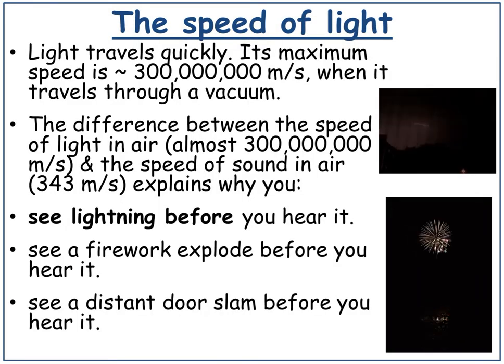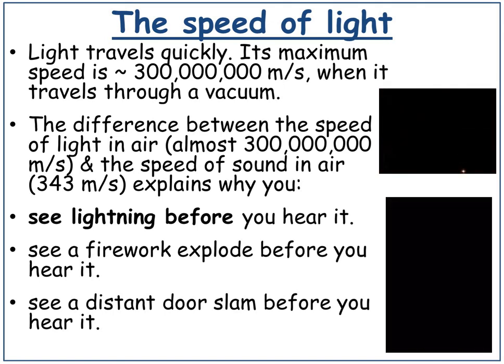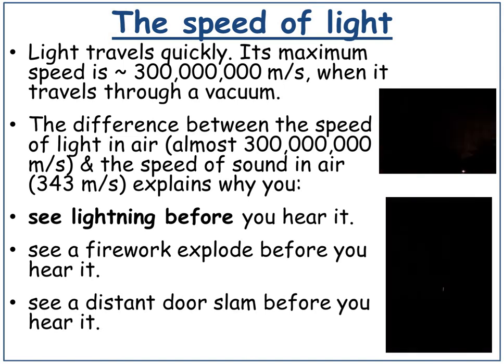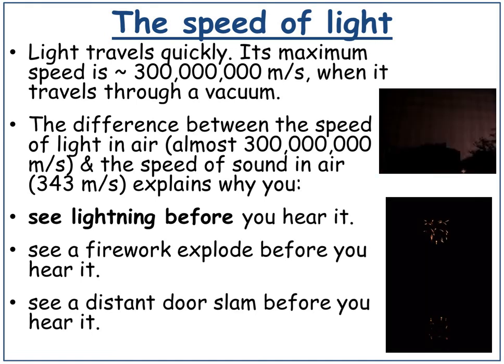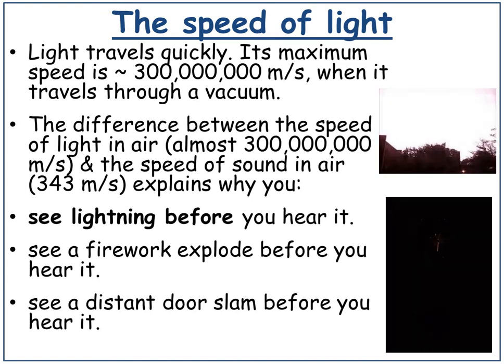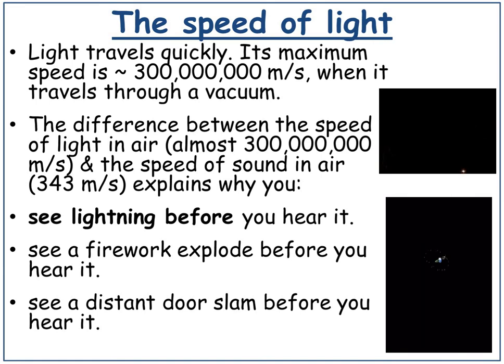The speed of light. Light travels quickly. Its maximum speed is 300,000,000 meters per second when it travels through a vacuum. The difference between the speed of light in air and the speed of sound in air explains why you can see lightning before you can hear it, why you can see a firework explode before you hear it, and why you can see a distant door slam before you hear it. You see light before you hear what's made the explosion, because light travels a lot faster in air.